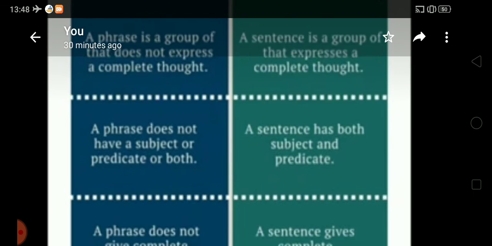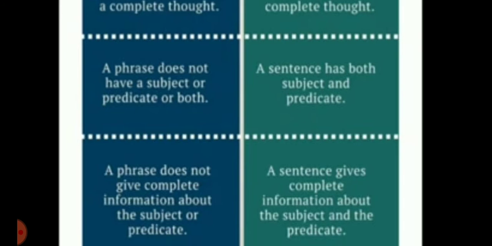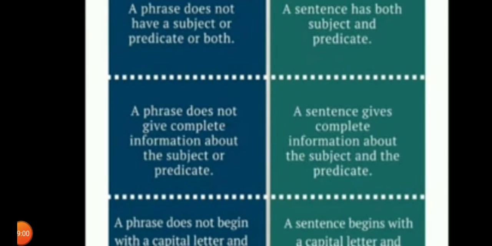Okay, student? And next, the third difference: a phrase does not give complete information about the subject or predicate, but a sentence gives complete information about the subject and predicate. Now the fourth: a phrase does not begin with a capital letter and end with a full stop, exclamation mark or question mark, but a sentence begins with a capital letter and ends with a full stop, question mark or exclamation mark.